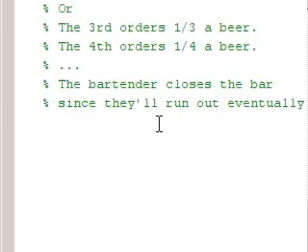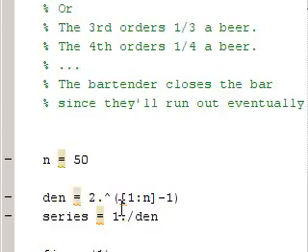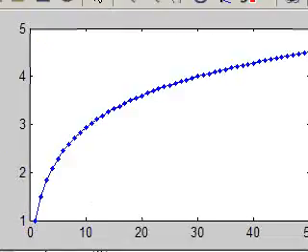I'm just going to paste in our old code, and now the denominator is simply going to be n. And let's change that to figure 2, run it. And here we can see that indeed the amount of beer being served is growing without bound.